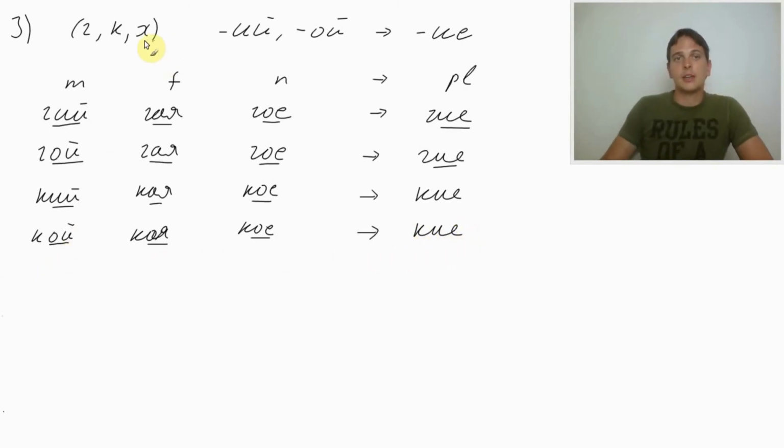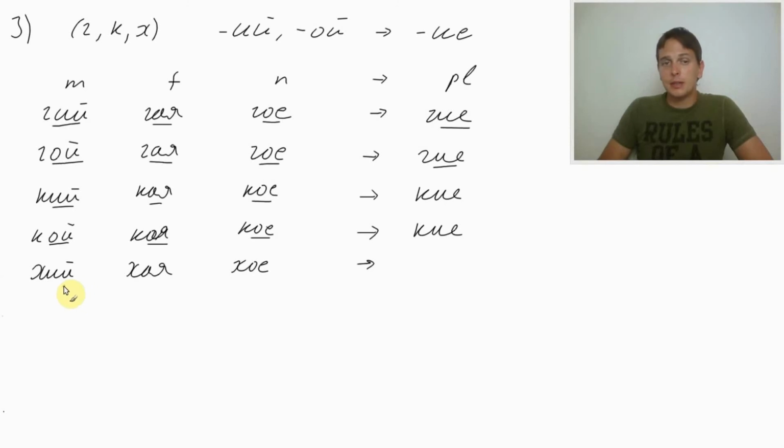Next one, H, he. He, remember тихий, silent or quiet. Тихий. Тихая, хая. And тихое, хое. Тихий папа, silent father, quiet father.